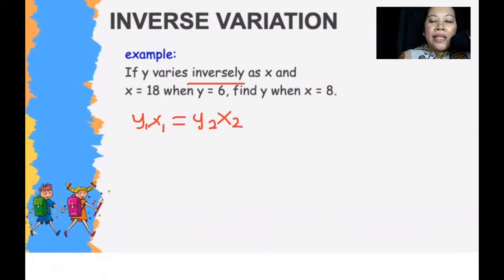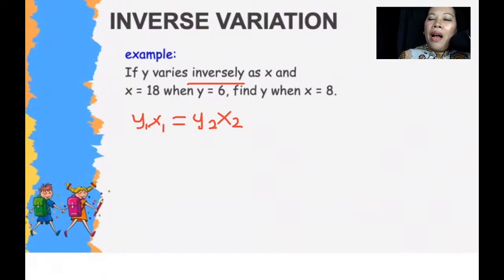You might ask, can I have x1 first and then y1? Yes, not a problem. Because of the commutative property of multiplication, 1 times 2 is the same as 2 times 1. So you can just rearrange them. Alright, so it's the same, it's okay.